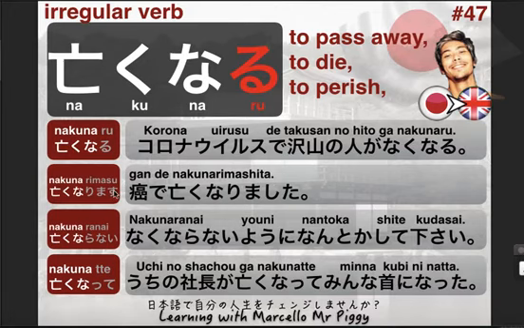Now, next one is the masu form, which is the polite version, meaning present and future, the same meaning, however in a polite way. So, 亡くなります. For example, がんで亡くなりました.